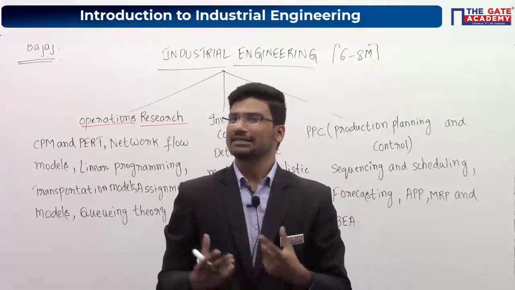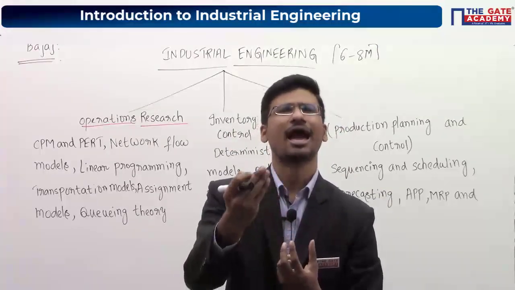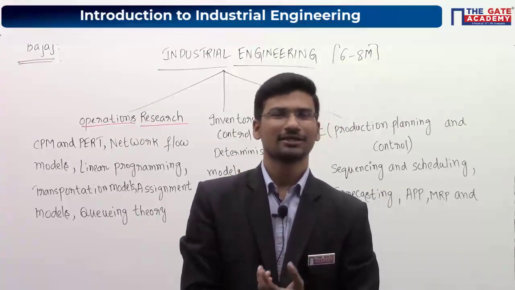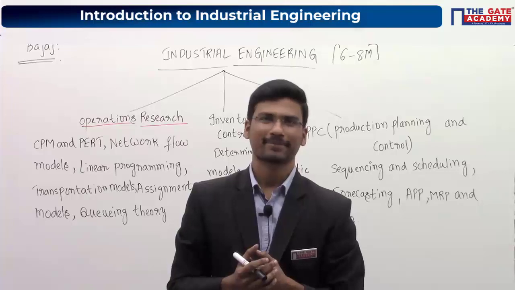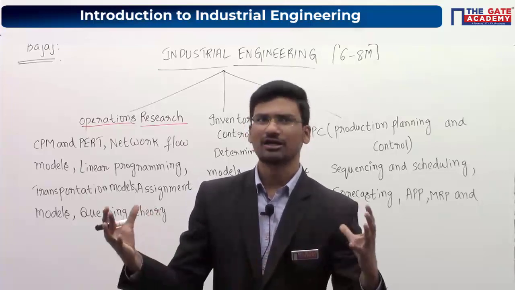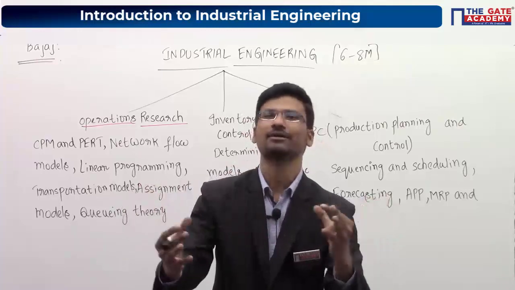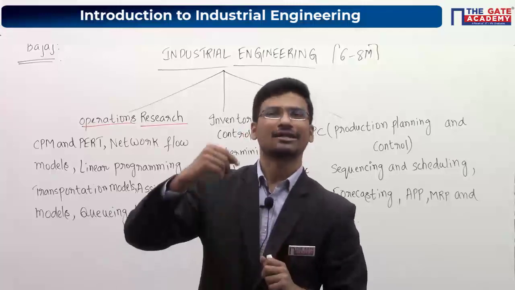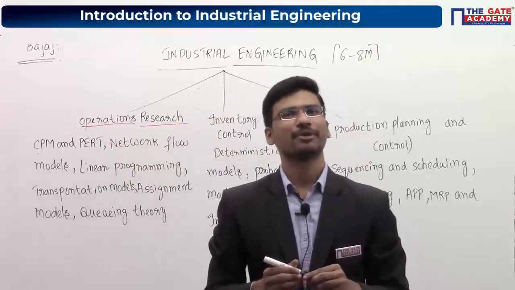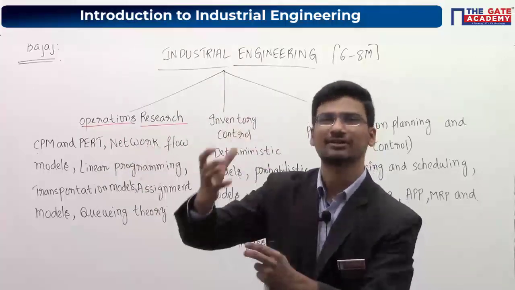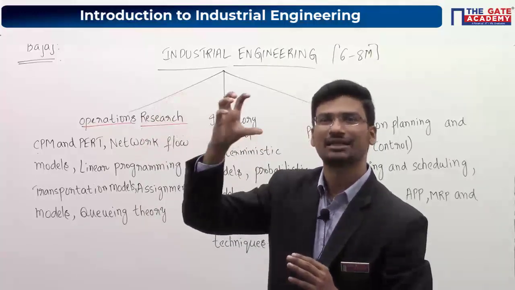Now what will be our aim in assembling these components? Our aim will be to assemble these components in as minimum time as possible, okay. So our aim will be to reduce the time taken to assemble. Is it okay, getting it? Whenever you are assembling these components, our major aim will be to assemble all of them in a minimum amount of time. To do this, CPM and PERT will help you. They will tell you in which sequence you have to arrange everything. So CPM and PERT will help you in minimizing that particular time.